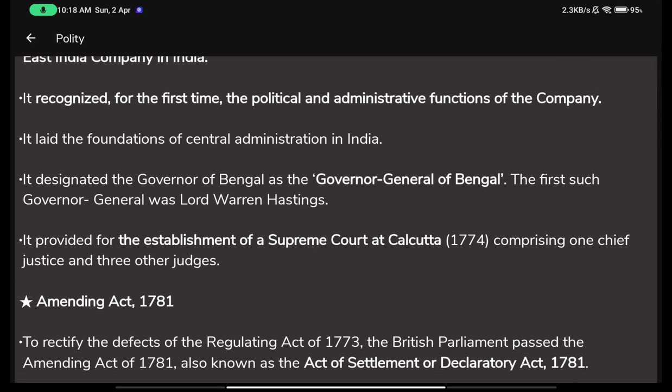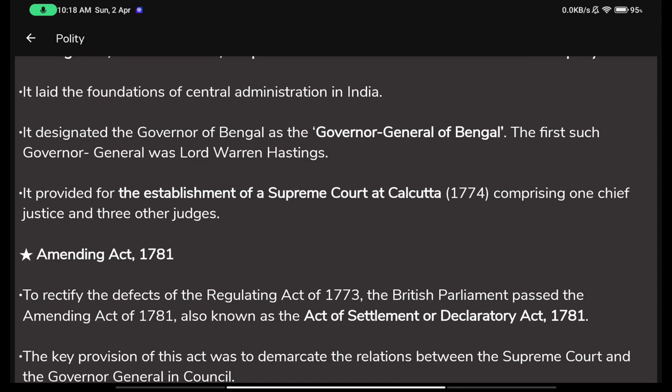You can just form a kind of connection from Warren Hastings to haste, right? It provided the establishment of a Supreme Court at Calcutta. So according to this rule, they also established a Supreme Court which was at Calcutta, and it had one Chief Justice and 3 other judges. Now you should also remember the date.